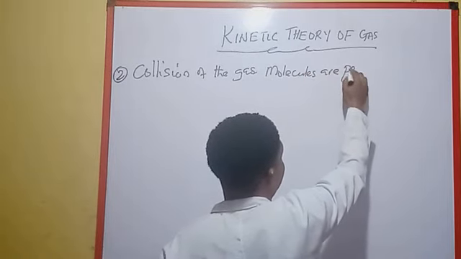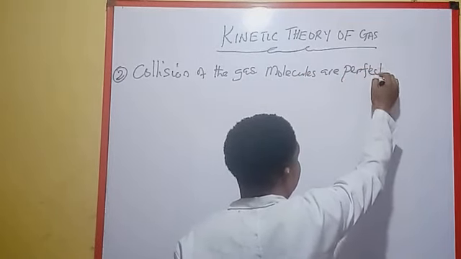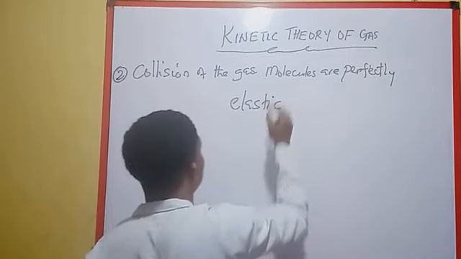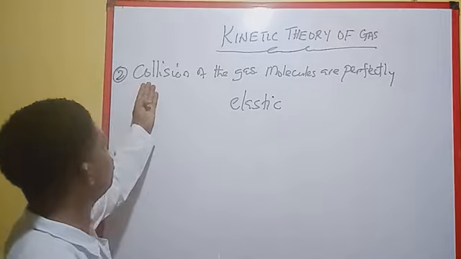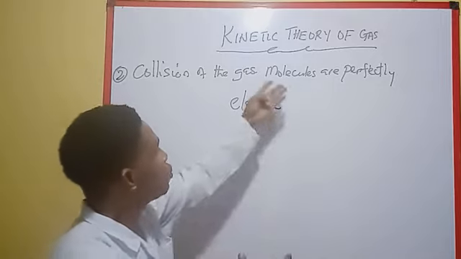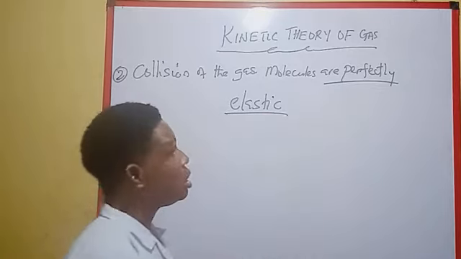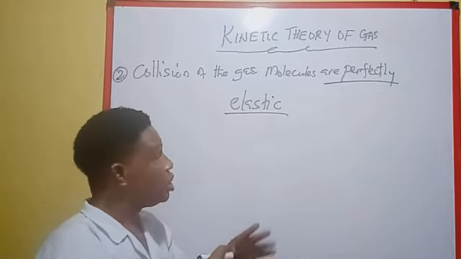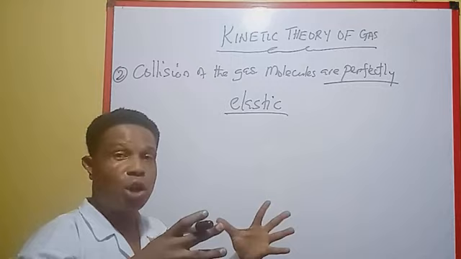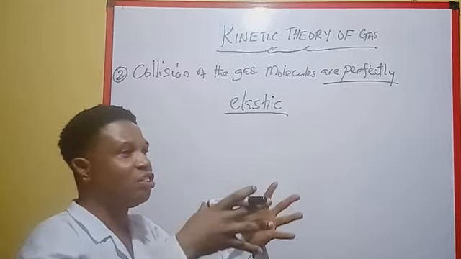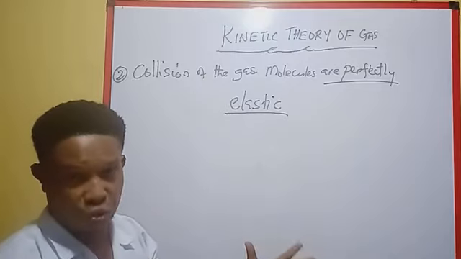There's a word I want to explain there. Collision, when they collide, molecules of the gas, of course. The word perfectly elastic, what does it mean? It means that the total energy of the gas molecules before they collide is the same as the total energy of the gas molecules after the collision.